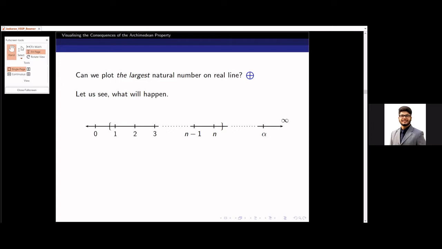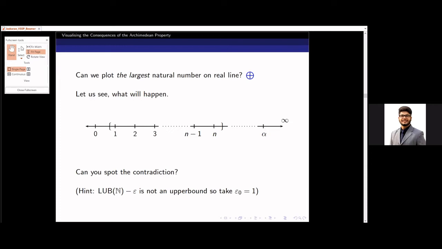My instinct says that there will exist an LUB. So let beta be the LUB of natural numbers, if possible. I know it's not possible, but if possible, beta is the LUB of natural numbers. What is the contradiction? I'll give you a hint. Beta minus epsilon will never be an upper bound of A by the third criteria of LUB. So if we take epsilon to be 1, then beta minus 1 will not be an upper bound. And there will exist an element, say m, more than beta minus 1.